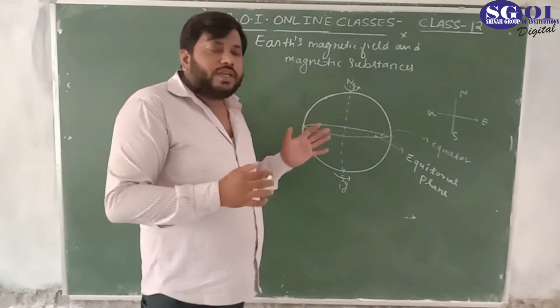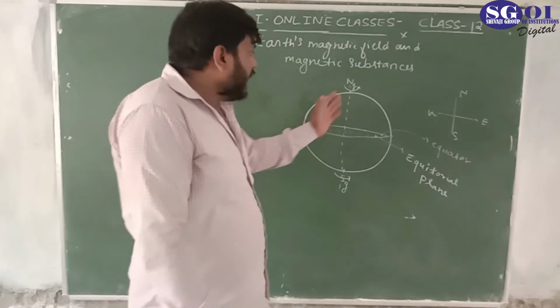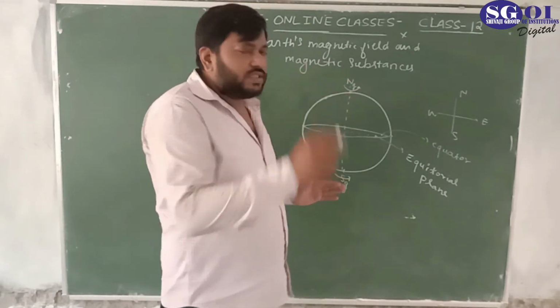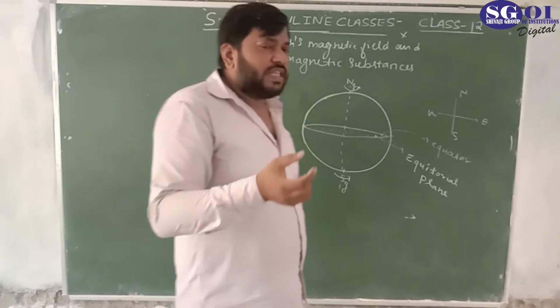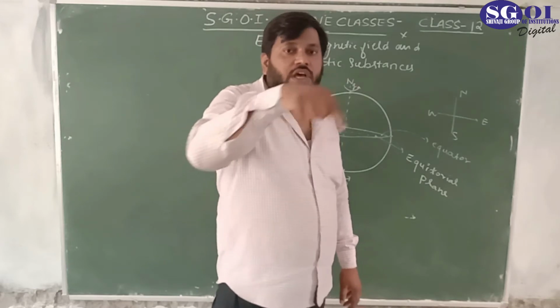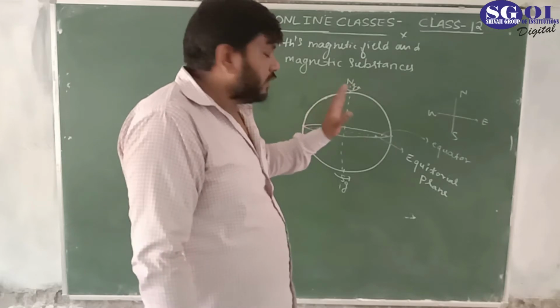In liquid form, we can say there are a number of metals and ions, and as we know, the earth rotates on its axis. It means that the charge, that ion, is also revolving with the earth.